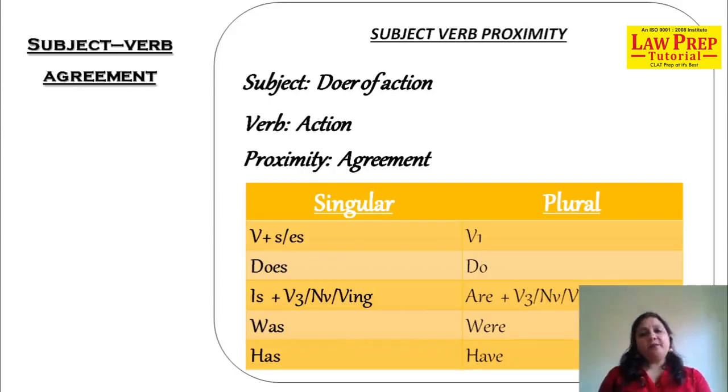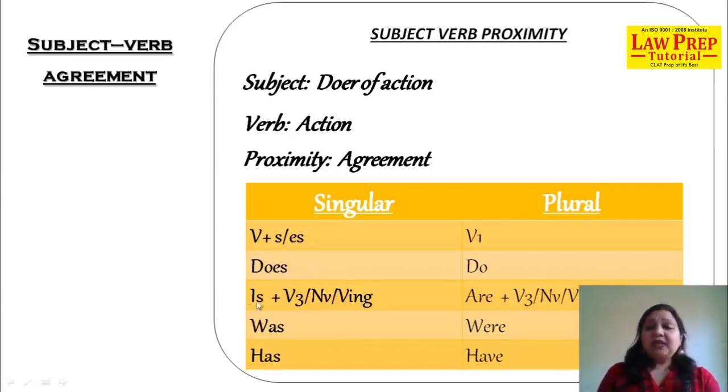When we say the lawyer fights in the court, wonderfully. The lawyer fights. Which one have I used? See the first point I've used. The lawyer fights. That means verb plus s or es. Second sentence. The lawyer does his work cogently. Now lawyer does. Again the usage is singular.